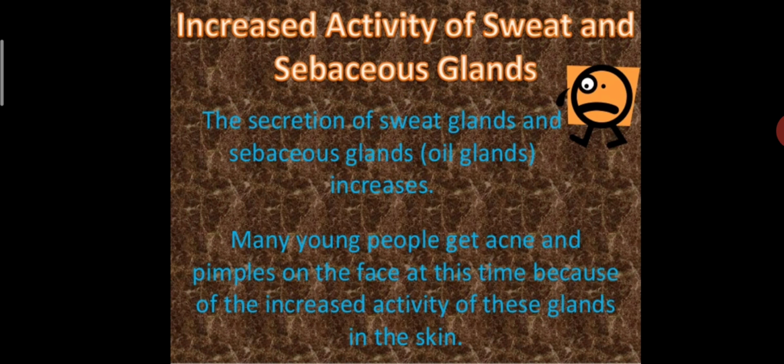The next change is increased activity of sweat and sebaceous glands. What happens at this age? The secretion of sweat glands and sebaceous glands, or oil glands, increases at this stage. Many young people get acne and pimples on the face at this time because of the increased activity of these glands in the skin. We all know that when boys or girls go to the stage of puberty or adolescence, some acne or pimples grow out on their cheeks. That is because of the increased activity of the glands in their skin.